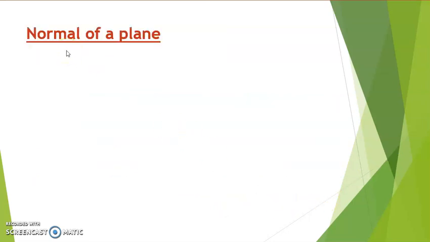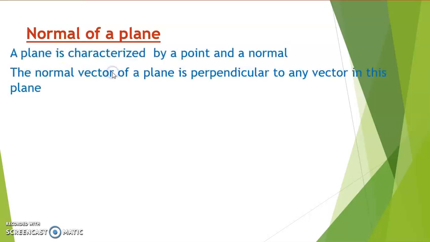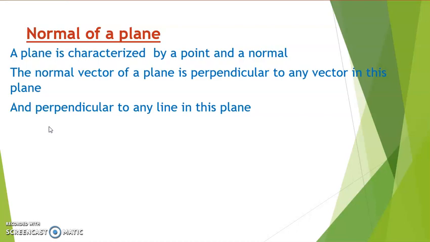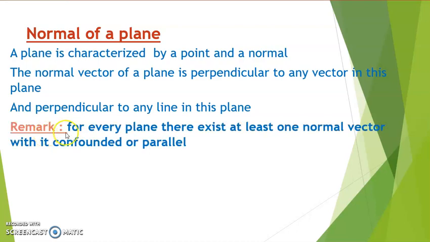Now, what is the normal of a plane? A plane is characterized by a point and a normal. The normal vector of a plane is the vector which is perpendicular to any vector in this plane and to any line in this plane. For every plane there exists at least one normal vector, which is confounded or parallel. It means that we have an infinite number of normal vectors of a plane.